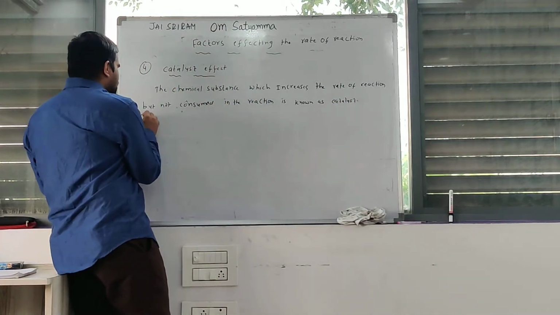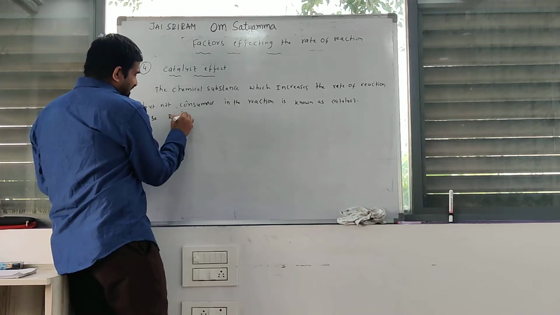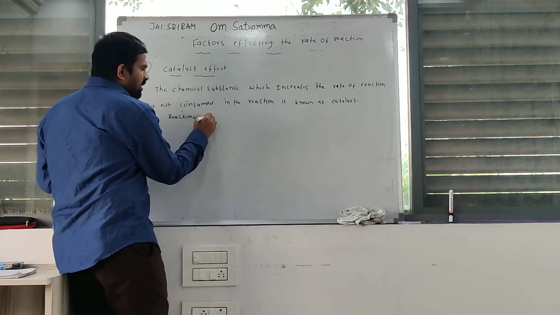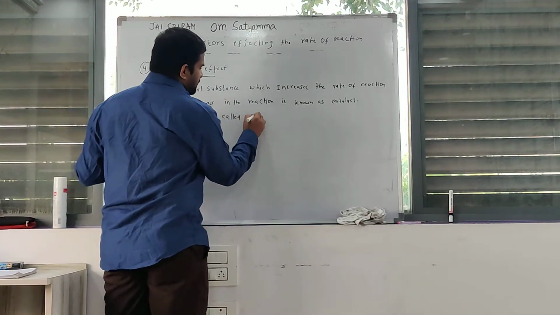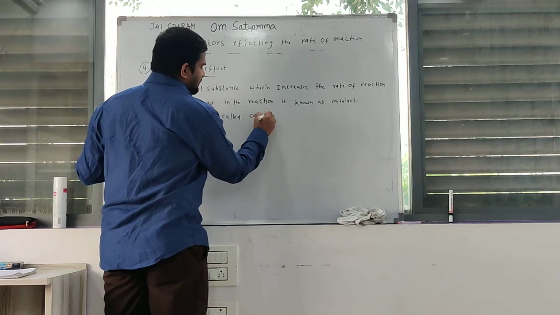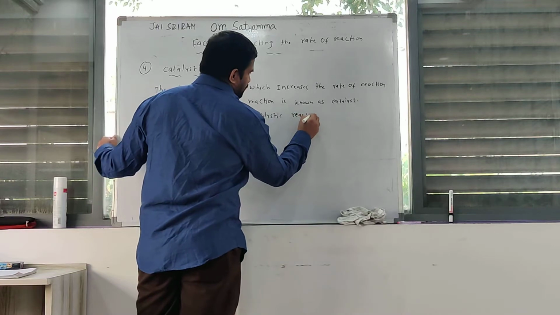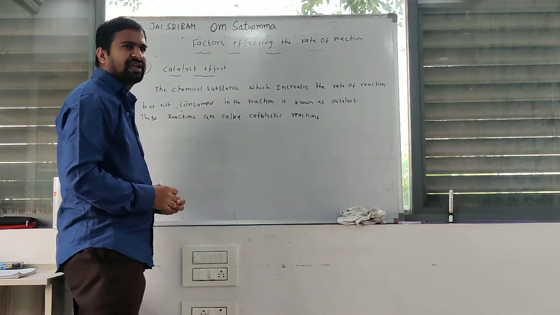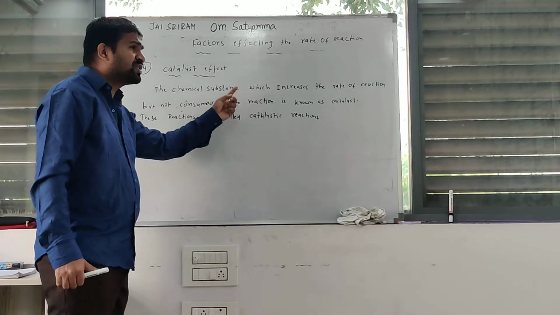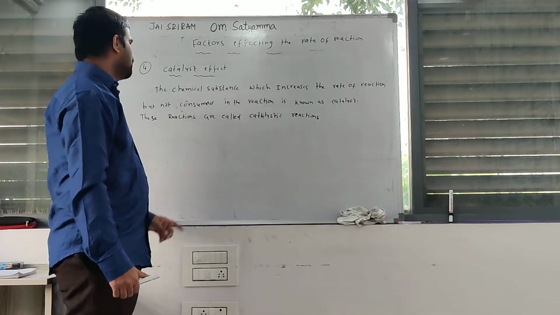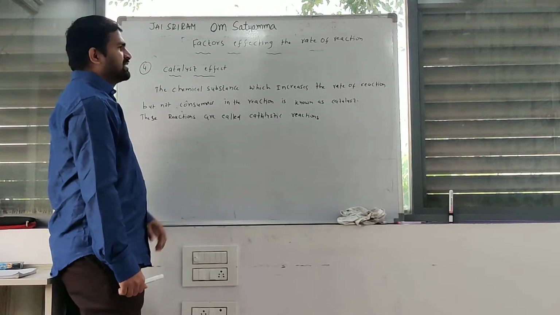These reactions are called catalytic reactions. Okay. Catalytic reaction. The chemical substance which increases the rate of reaction but is not consumed in the reaction is known as a catalyst.